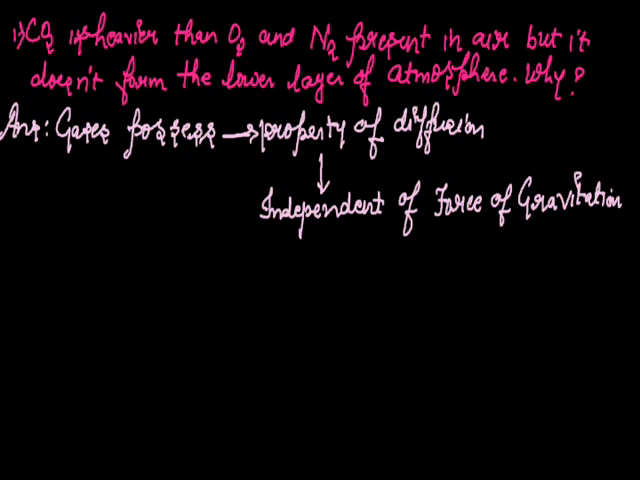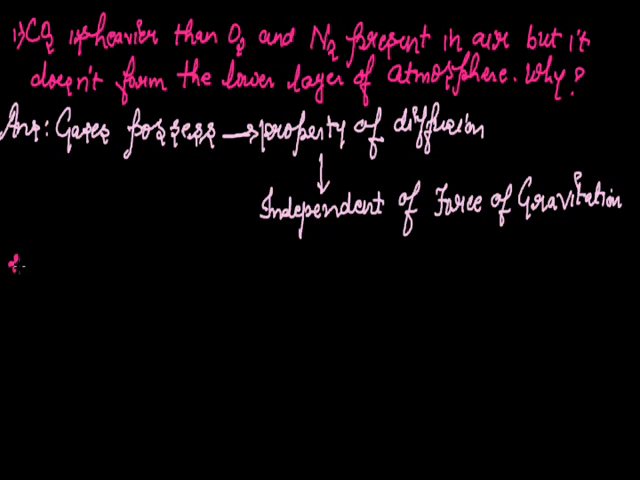So due to the diffusion, the gases mix with each other and remain almost uniformly distributed in the atmosphere. That's why carbon dioxide, though heavier than oxygen and nitrogen, doesn't form the lower layer in the atmosphere, because it is independent of the force of gravitation, and due to the property of diffusion. Diffusion means what? Intermixing of the particles. They mix with each other and remain almost uniformly distributed.